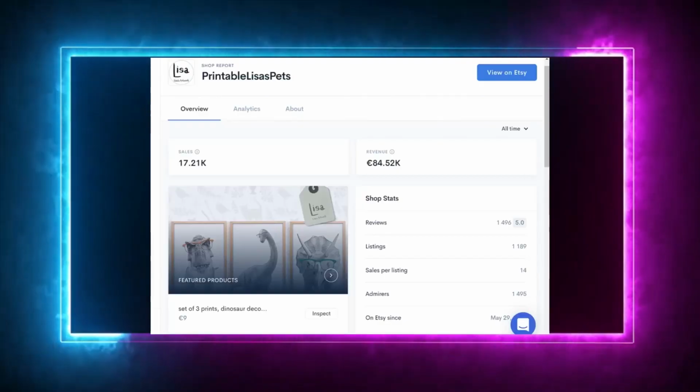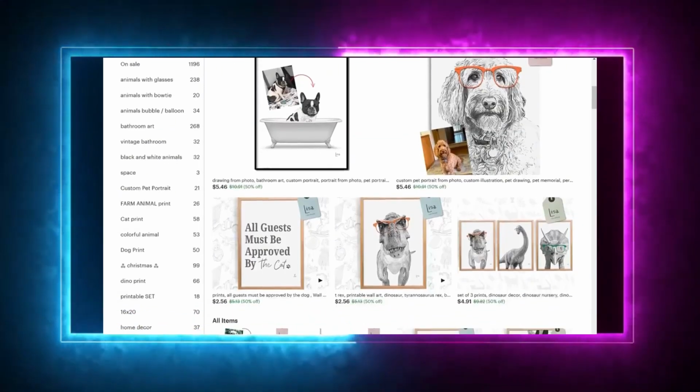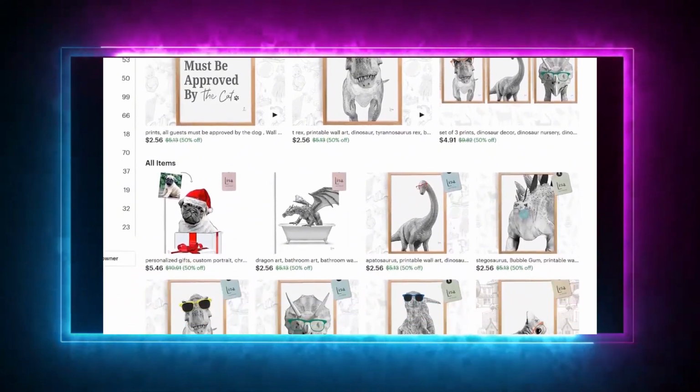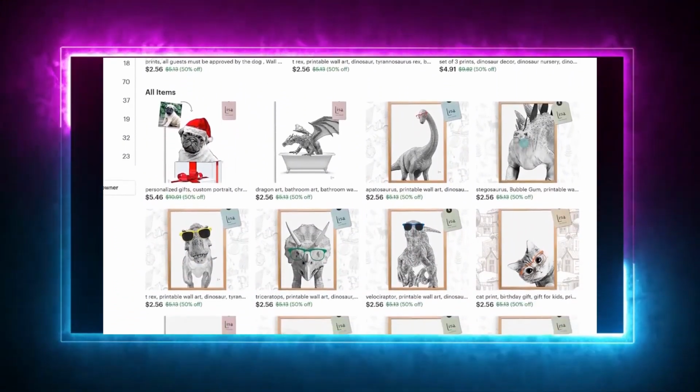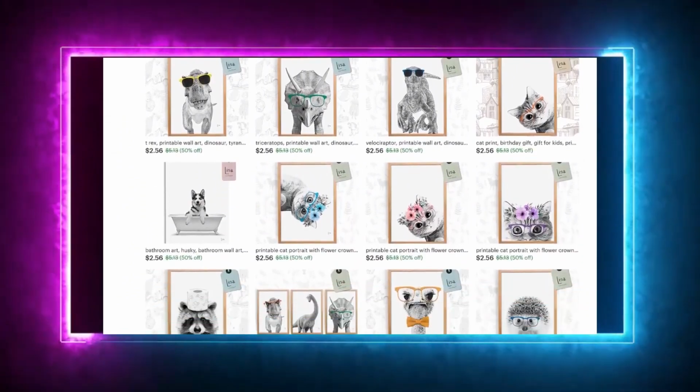If you examine their top-selling products, you'll notice a common theme: black and white animal photos with hand-drawn details and colorful accessories against a white background. This style is sought after by customers, particularly for nursery posters. Now, let's see if we can create similar images using DALL-E.